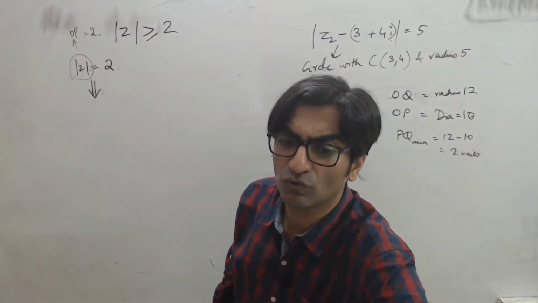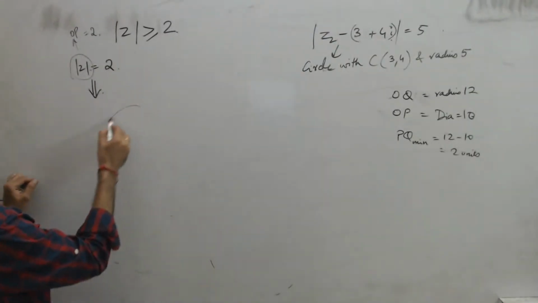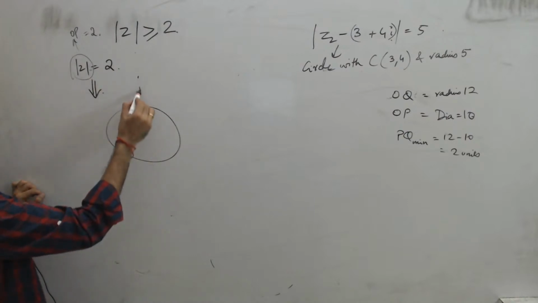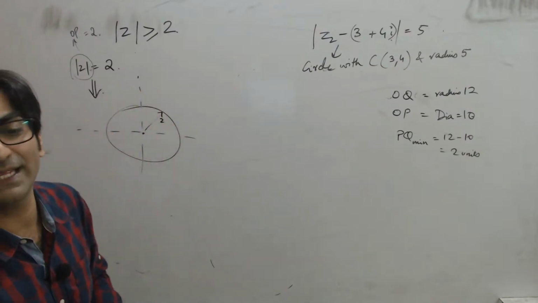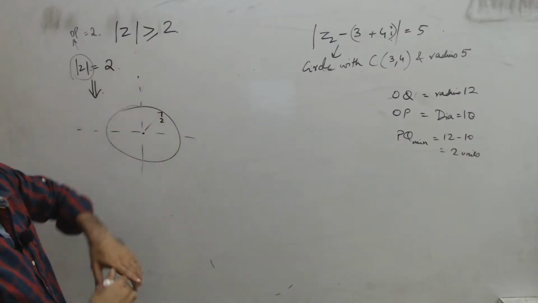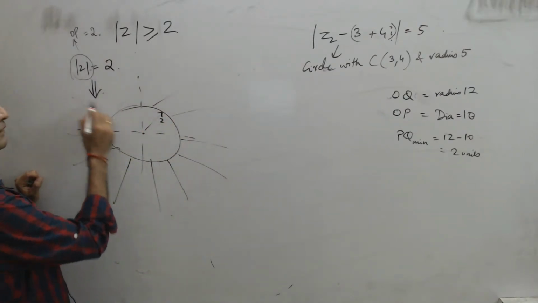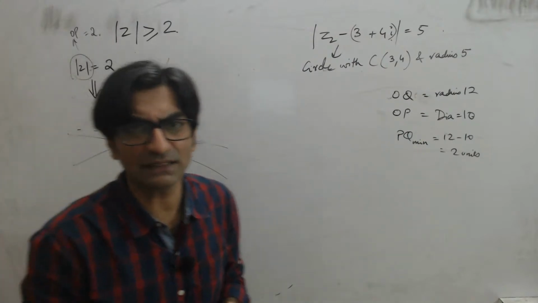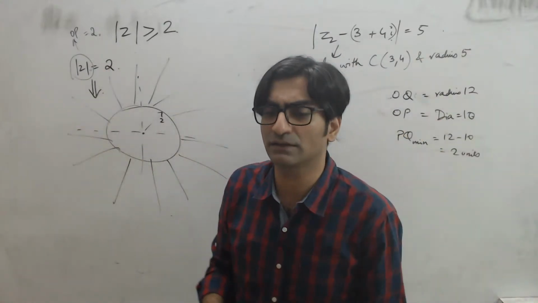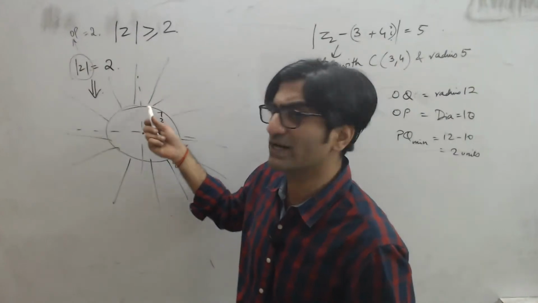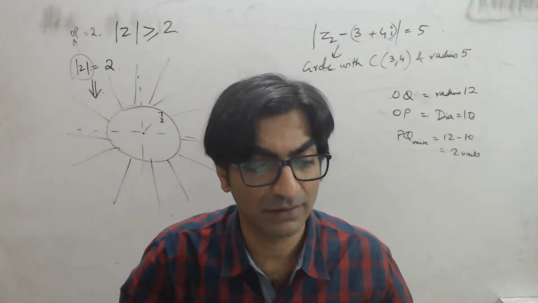And what is OP equal to 2? Distance of a point P from the origin must be a constant 2. So this represents actually a circle. Mod Z equal to 2 is कि origin पे center बना लो, radius 2 ले लो, एक circle बना दो. So mod Z equal to 2 is this circle. Mod Z greater than equal to 2 will be this circle and all points outside it. Yeah? Make sense? अगर mod z equal to 2 circle है तो greater than will be outside the circle, less than will be inside the circle. So mod z greater than equal to 2 means all points that either lie on the circumference or lie outside it. Fair enough. Okay. What else is given?